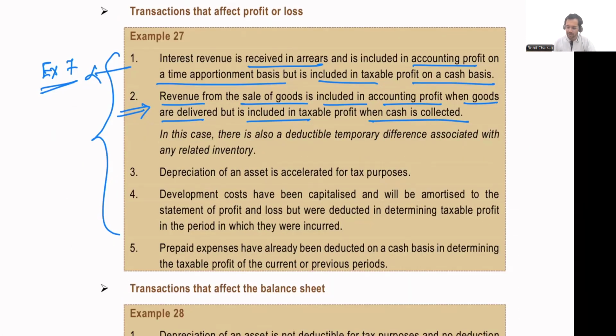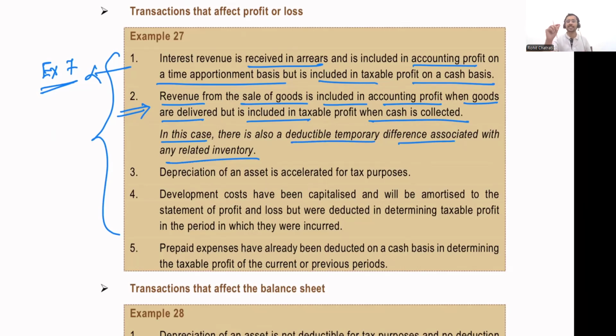Now, what the question is also saying is, in this case, there is also a deductible temporary difference associated with any related inventory. If revenue is being taxed whenever the cash is collected, not on an accrual basis, then the corresponding deduction should follow.